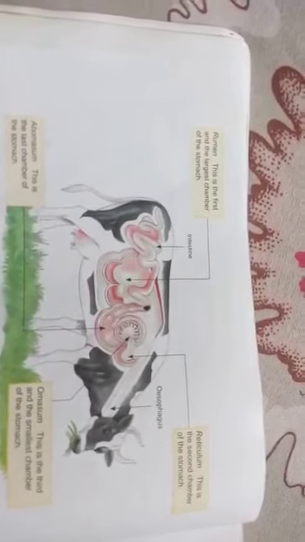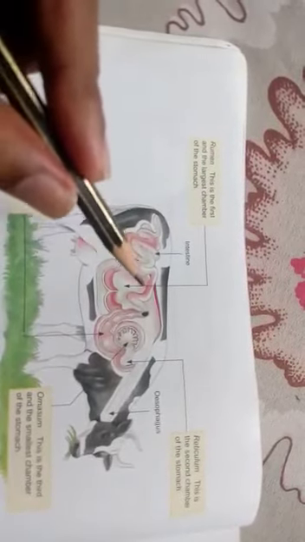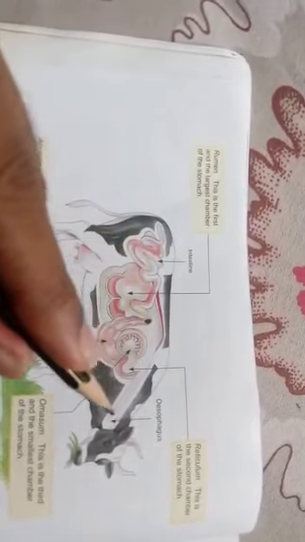The rumen helps in storing the large quantity of food that has been quickly consumed. First of all they start eating and collecting all the food they have eaten into the rumen. The food is partially digested here and is now called cud. The cud is then brought back to the mouth to rechew. Brought back to the mouth, rechewed and re-swallowed in a process called cud chewing.